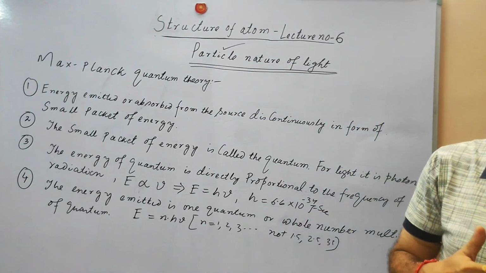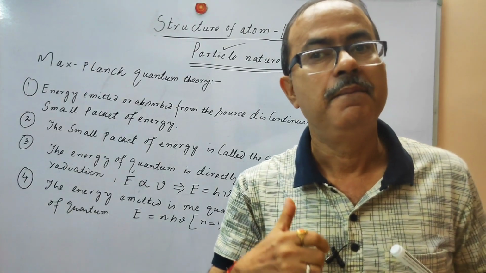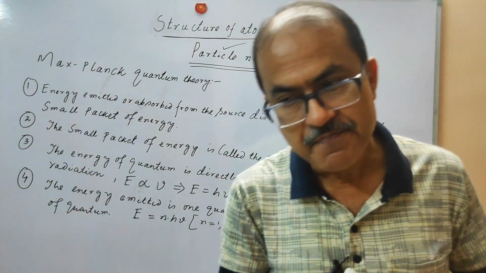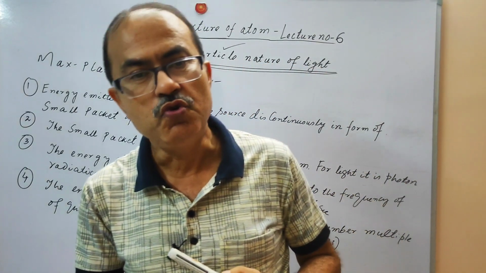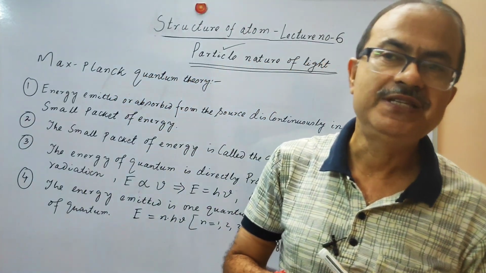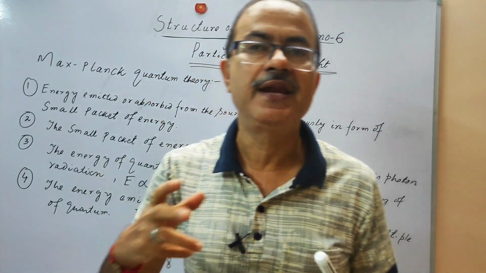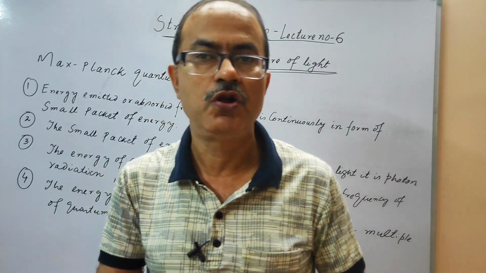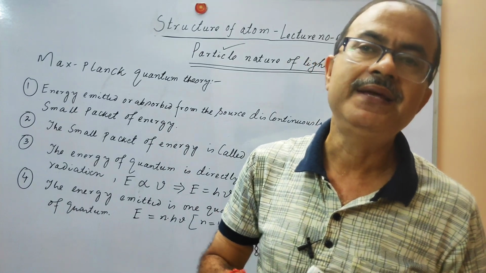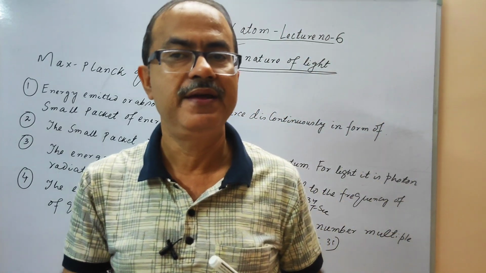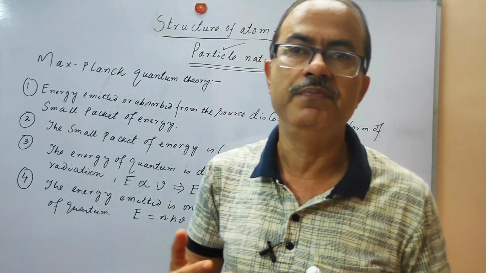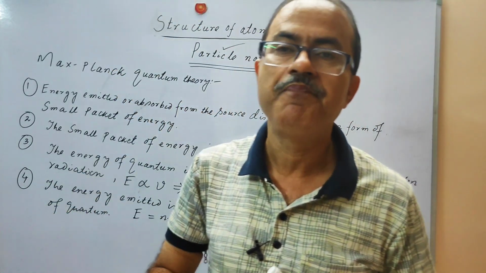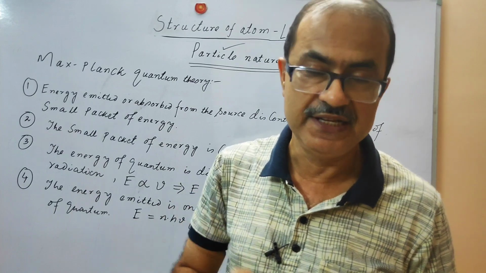Now we understand what is a black body, an ideal black body. An ideal black body is basically a body which can emit or absorb any type of radiations. This is called the ideal black body, and the radiations made by this ideal black body or absorbed by the ideal black body are the ideal black body radiations.